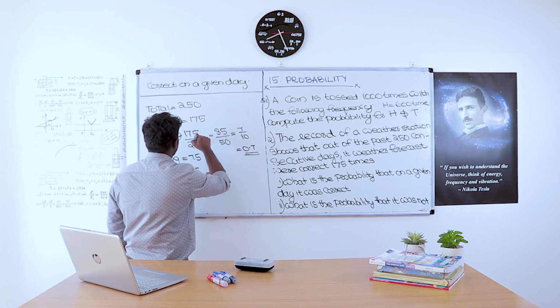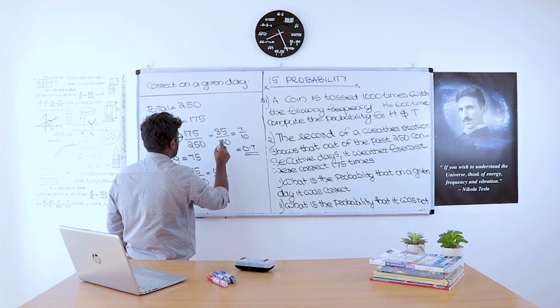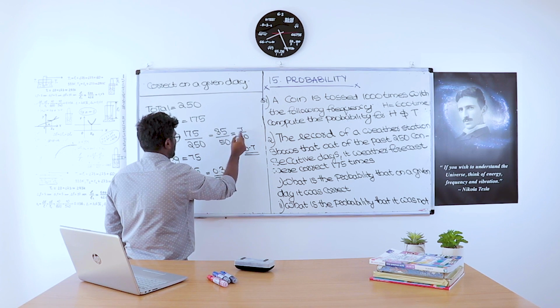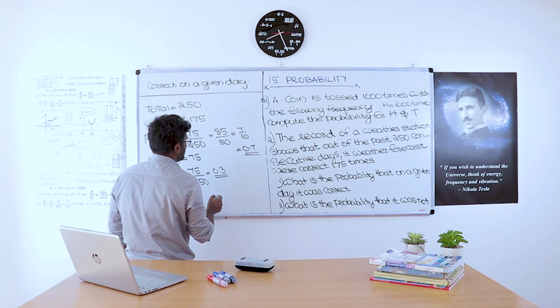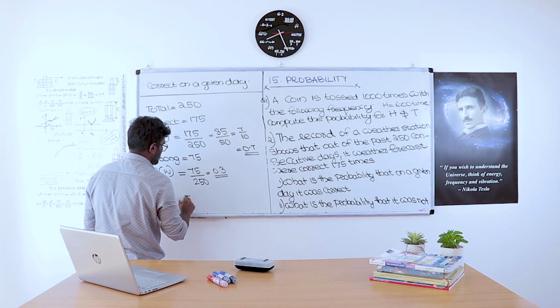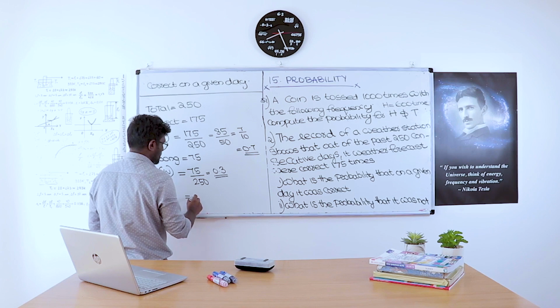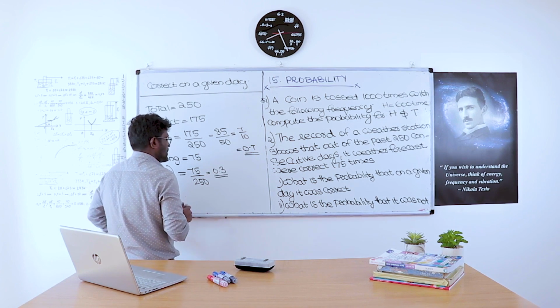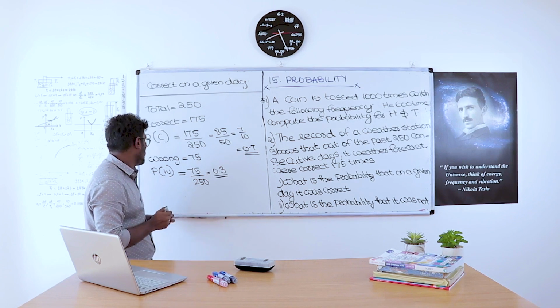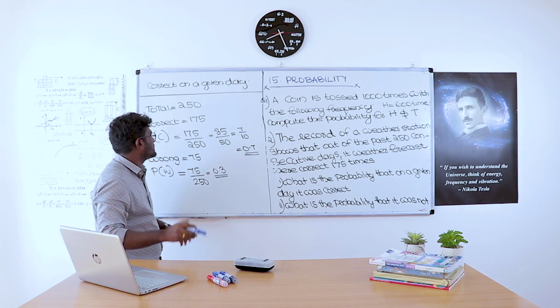7 by 10, 175 by 250 is 35 by 50. That equals 5, 7 into 5 is 35, 10 into 5 is 50. 7 by 10 is 0.7. That equals 75 by 250, which is 0.3. The total answer is 0.7 plus 0.3 equals 1, which is correct.